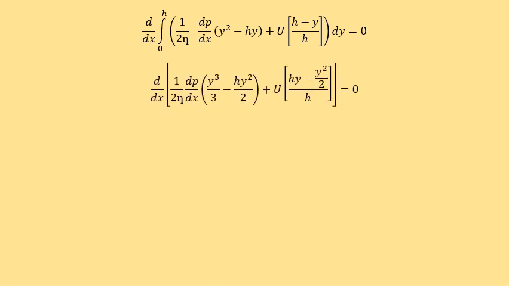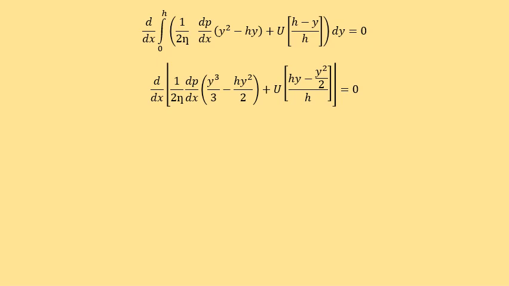So we have to integrate this equation with respect to y. When we integrate this, we get d by dx into 1 by 2 eta dp by dx, integration of y square is y cube by 3, minus h into integration of y is y square by 2, plus u into integration of h with respect to y is hy minus integration of y is y square by 2, the numerator divided by h, is equal to 0.